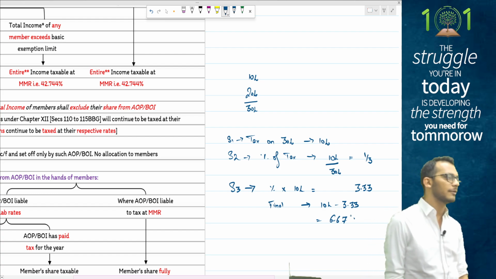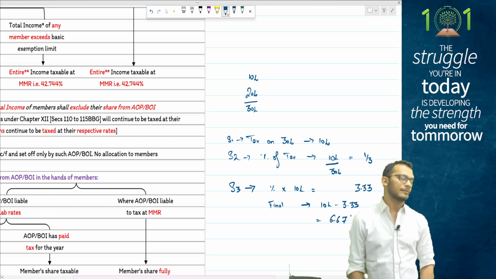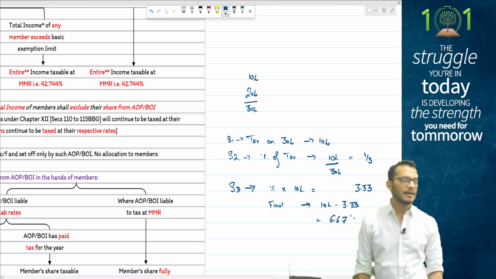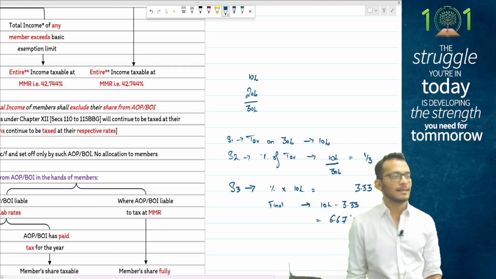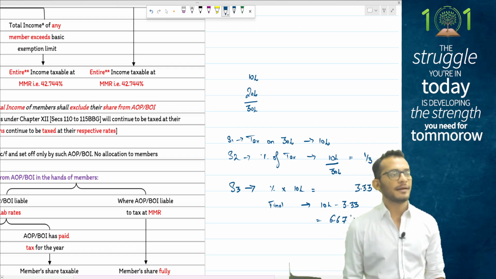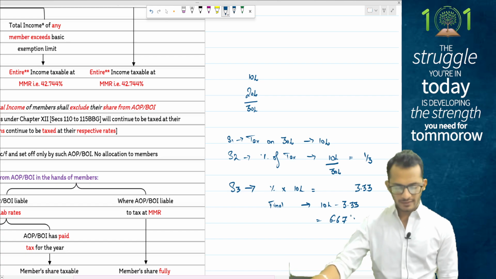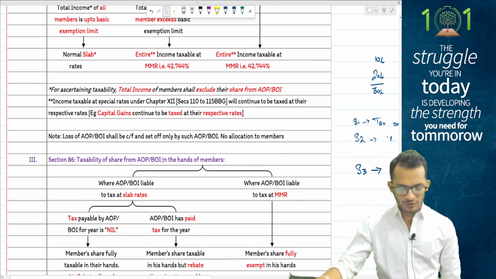That percentage is what you will claim as rebate. That is what the understanding is. Yes or no? This is what the final computation is when it comes to AOPs and BOIs. Clear enough? Are we good to go? Yes, yes.